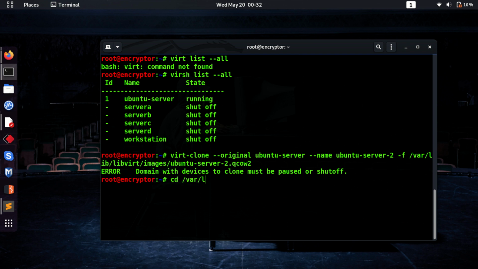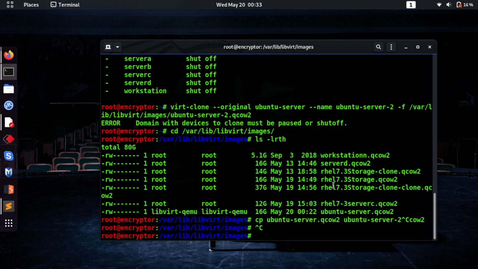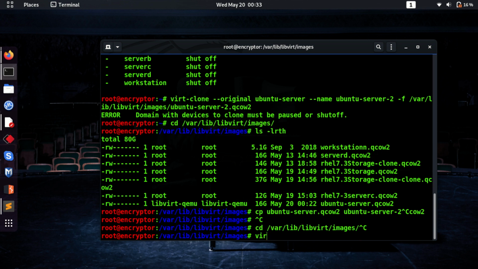So if you want to create the clone of this virtual machine without shutting down, then you can go to the path /var/lib/libvirt/images, and you can just simply copy this file with the newly created file name, and then you can launch the new virtual machine with this storage. And for now, let's just stop this virtual machine so that I can clone it.